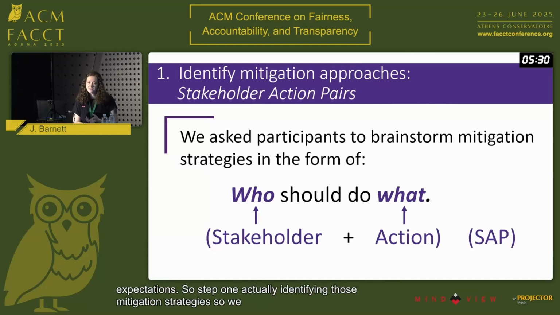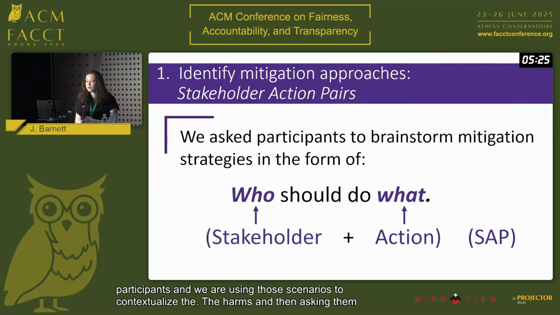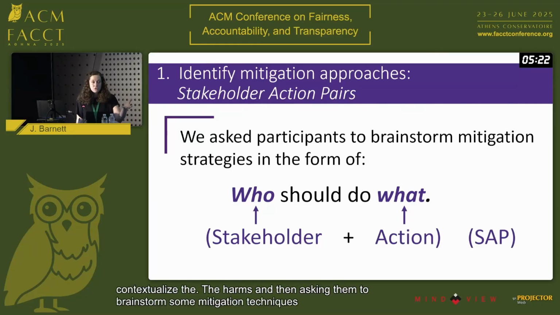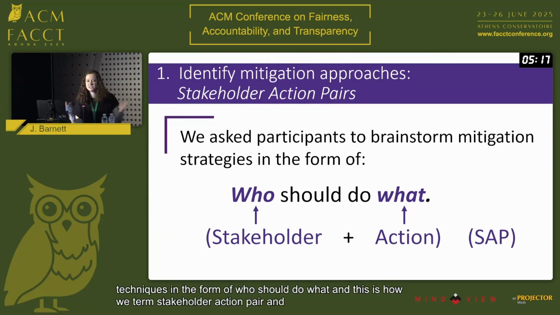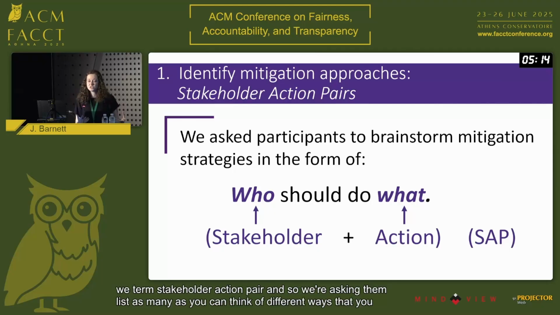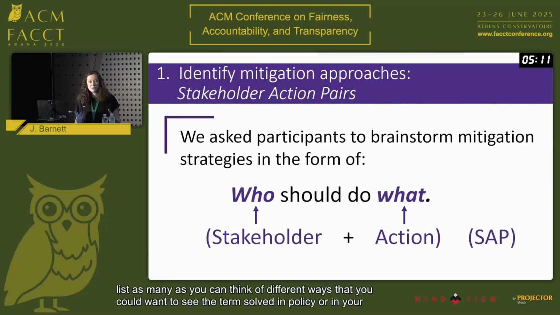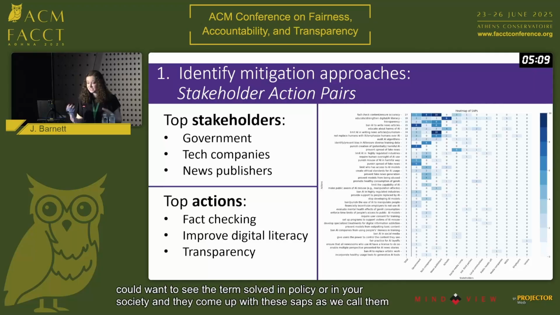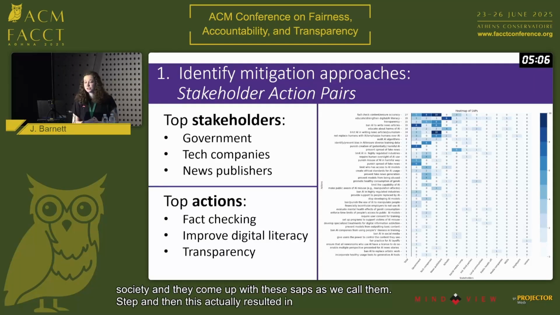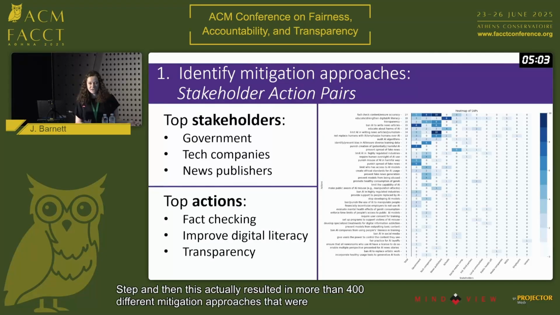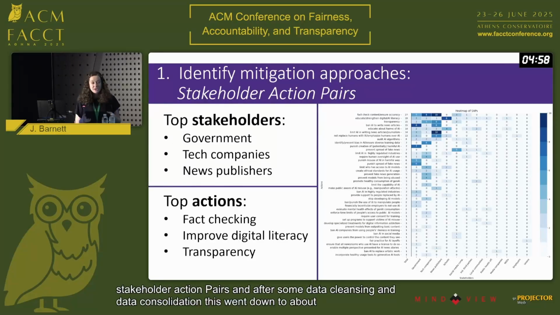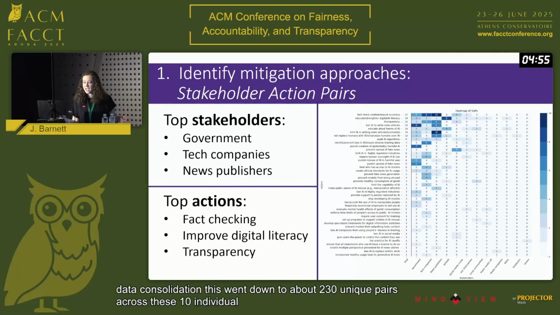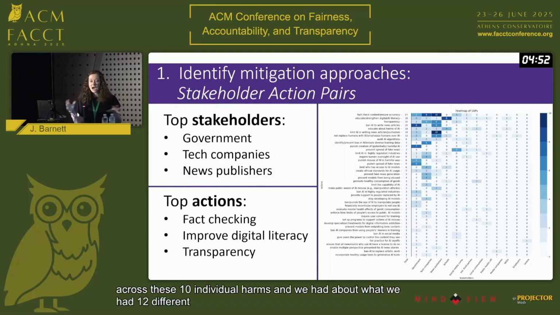So we had a survey through Prolific with about 40 participants, and we were using those scenarios to contextualize the harms and then asking them to brainstorm some mitigation techniques in the form of who should do what. And this is what we term a stakeholder-action pair. And so we're asking them, list as many as you can, think of different ways that you would want to see this harm solved in policy or in your society, and they come up with these SAPs, as we call them. And then this actually resulted in more than 400 different mitigation approaches that were in the form of these stakeholder-action pairs. And after some data cleansing and data consolidation, this went down to about 230 unique pairs across these 10 individual harms. And we had 12 different top-level stakeholders.